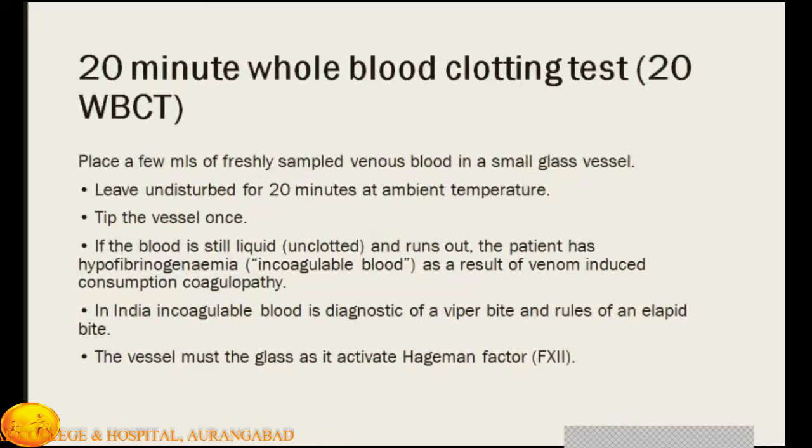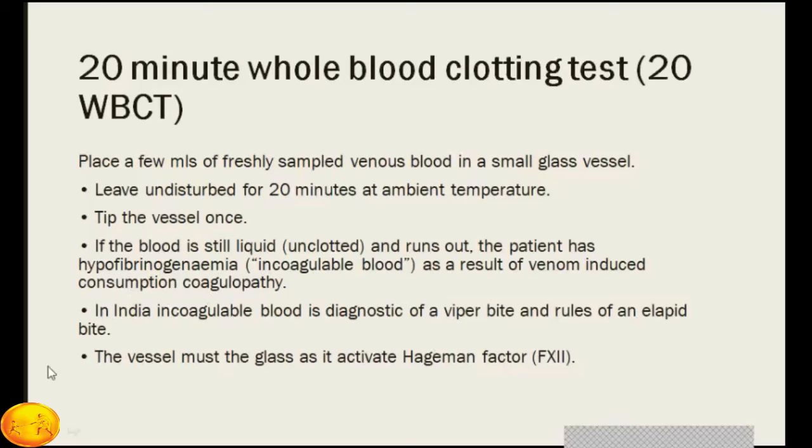The 20 minute whole blood clotting test, as I told you, can be done anywhere at the bedside. Place a few ml of freshly sampled venous blood in a small glass vessel. Leave undisturbed for 20 minutes at ambient temperature. Tilt the vessel once. If blood is still liquid, it is unclotted and runs out, the patient has hypofibrinogenemia or incoagulable blood as a result of venom-induced consumption coagulopathy.